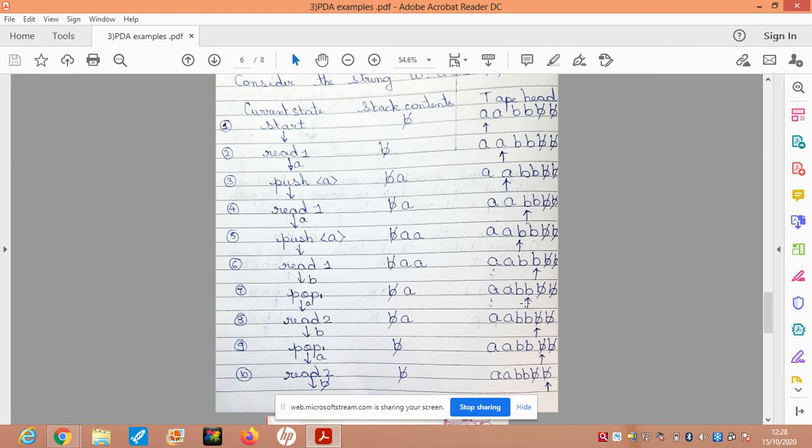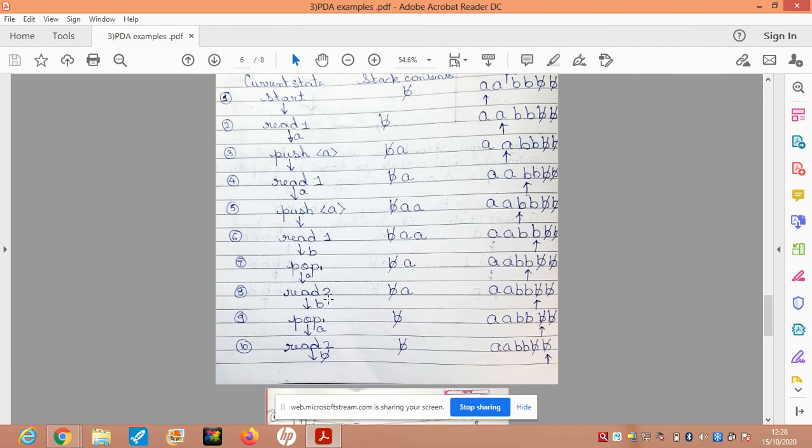And what happens to the tape? There is no change in the tape. From pop one, when I see an A, I go to read two. In read two, what is the symbol being read? Look at step number 7: the head is at B, so I have read a B. The stack remains the same. Because I have read a B, I move the head one place to the right. Now the head is at a blank position.